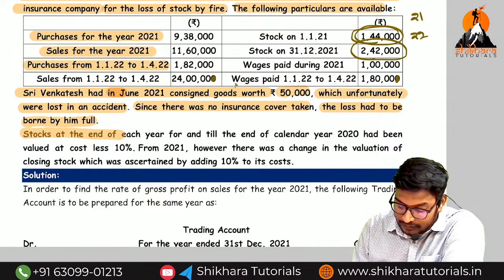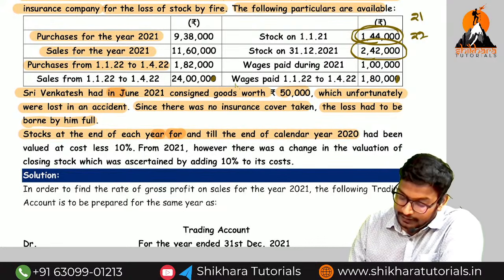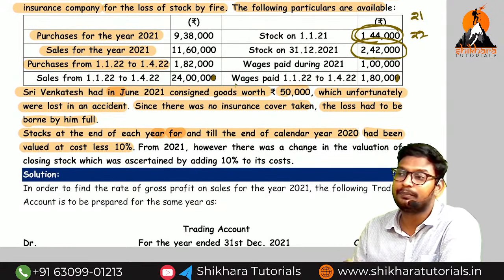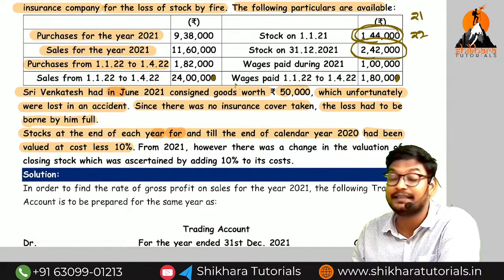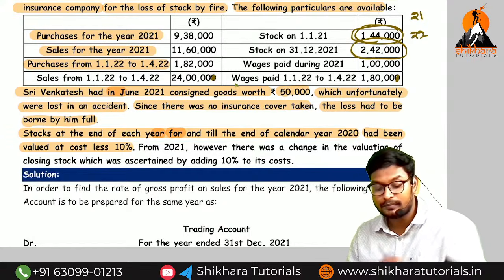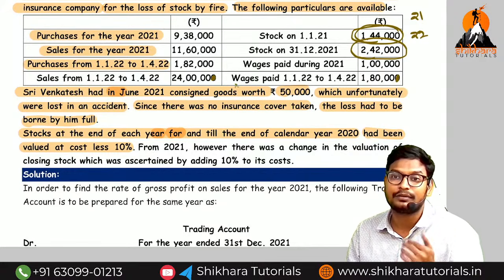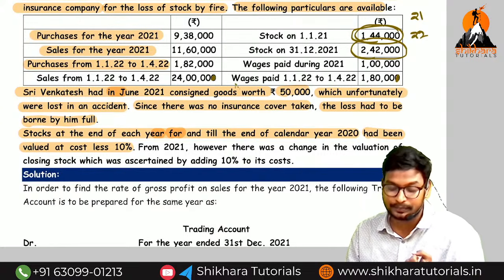So here comes the most important point. Stock at the end of each year up to the end of the calendar year 2020 had been valued at cost less 10%. So up to the previous year opening stock, they are valuing the stock at less 10%. Normally we need to value the stock at what? 100%, but they are valuing the stock at what? 90% of the cost. That is the stock of previous year opening.